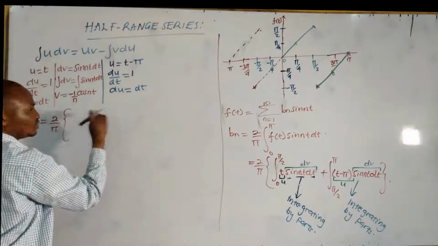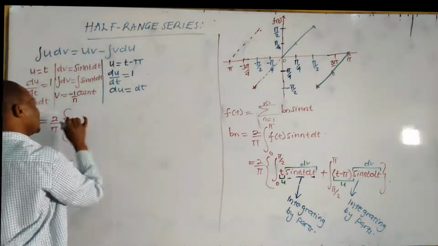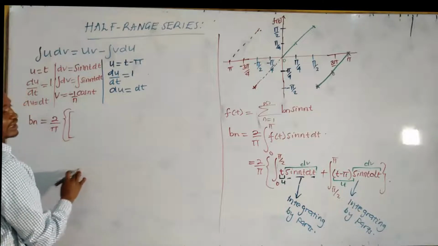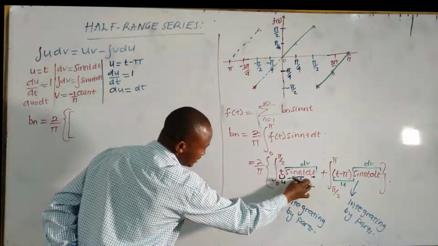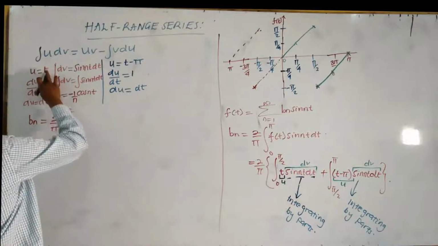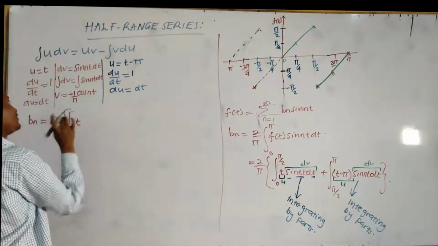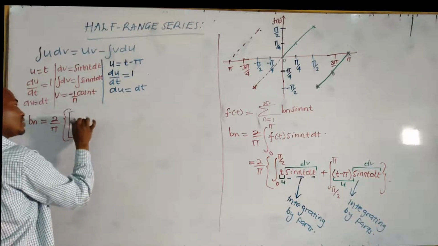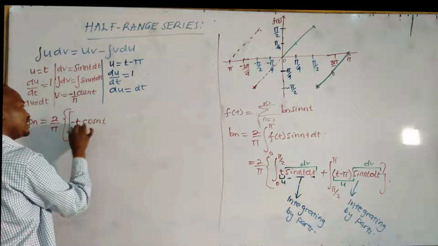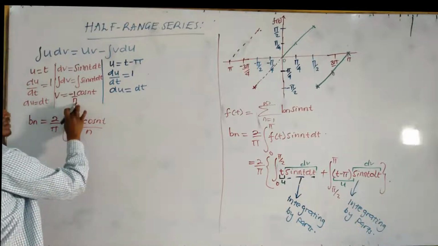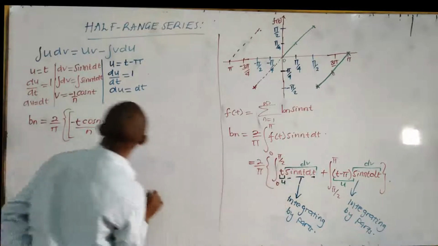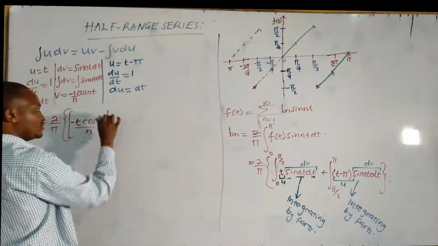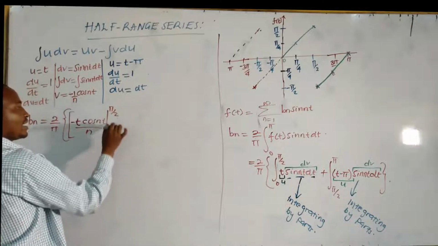Because we anticipate two portions, this one and this one, I open a bracket. The result of integrating u dv is u, which is t, times v, which is negative 1 over n cosine nt, negative cosine nt divided by n, because of this 1 over n. The limit is from 0 to pi over 2. Whenever you are done with the integration, apply the limit, 0 to pi over 2, minus here.